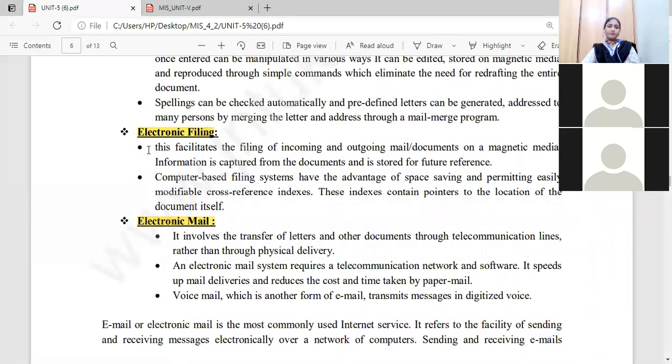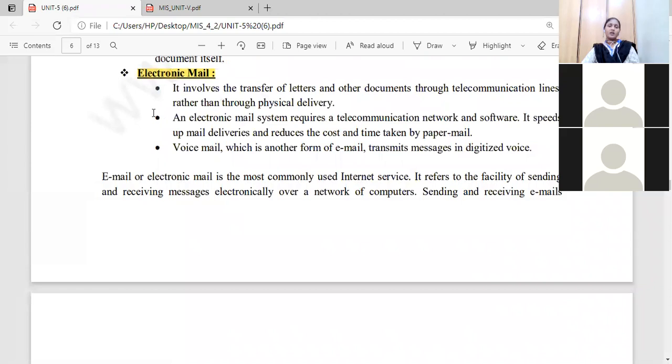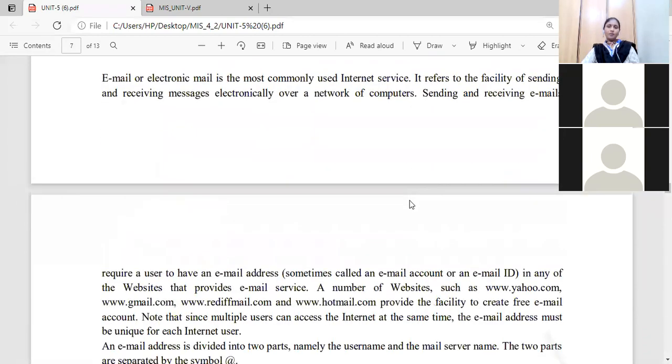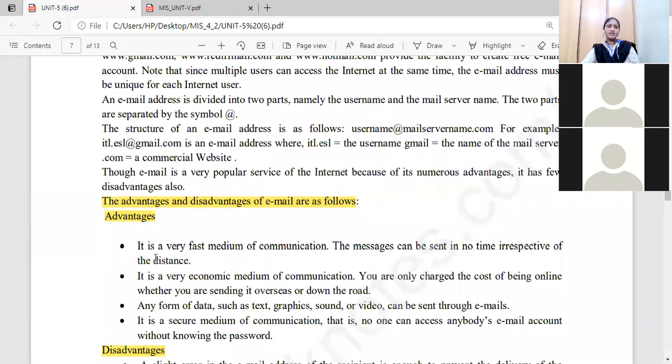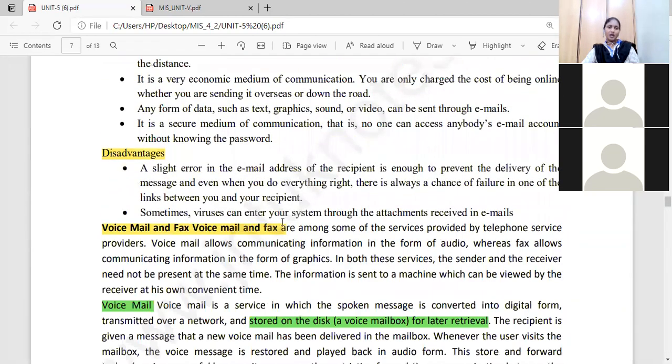Next, what is the purpose of electronic filing? Instead of maintaining physical hard copies of documents, what is the purpose of electronic filing, and how does it save space? Next, what is meant by email? What are you doing in preparing an email, what are the various domains for emails, and what do you require for sending an email? What are the two parts of an email? What are the advantages and disadvantages of the emails you are using?